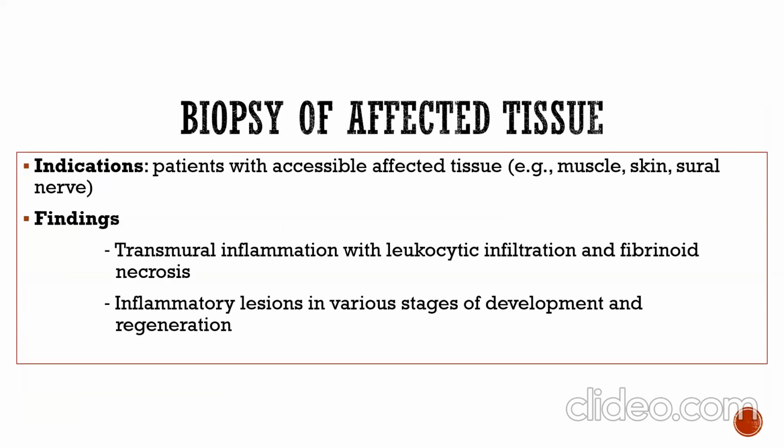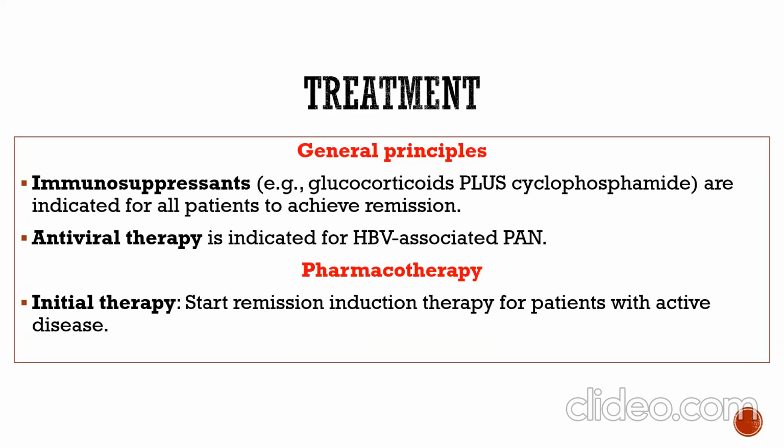Biopsy of affected tissue. Indication for this procedure: a patient with accessible affected tissue, for example, muscle, skin, sural nerve. Findings are transmural inflammation with leukocytic infiltration and fibrinoid necrosis. Inflammatory lesions in various stages of development and progression.